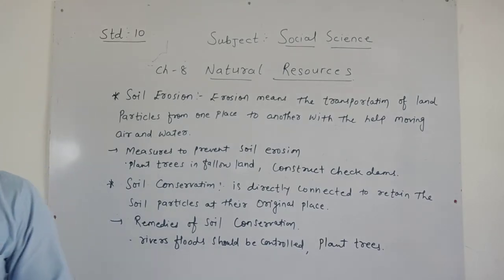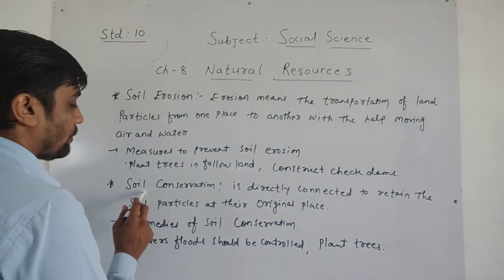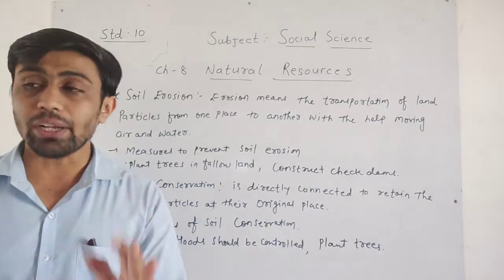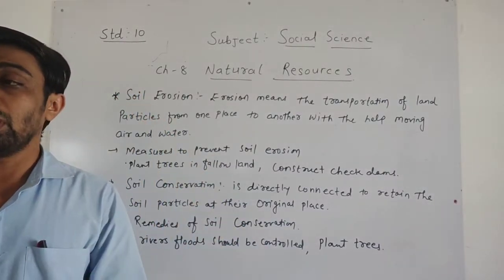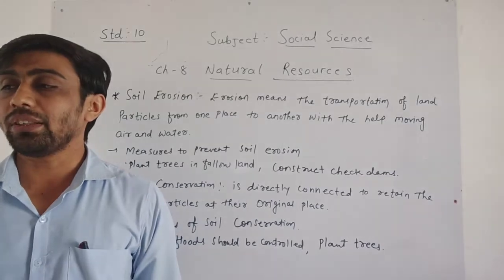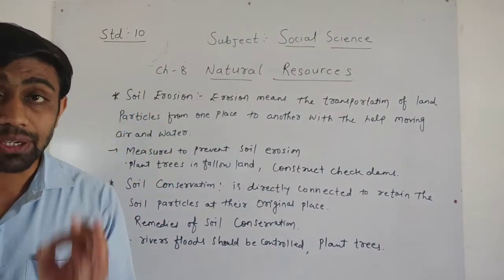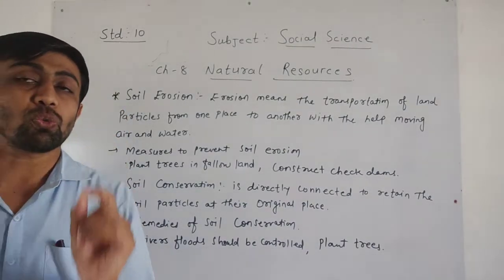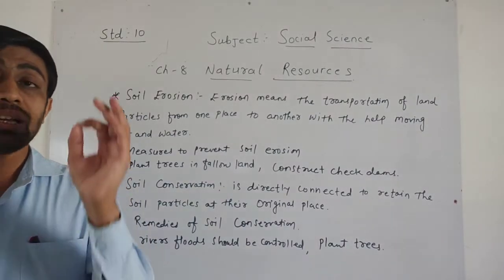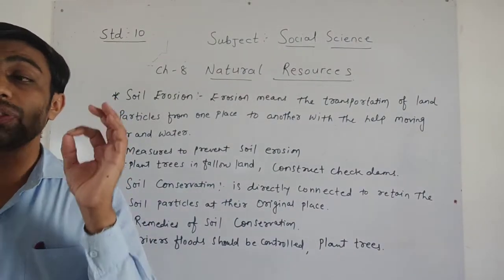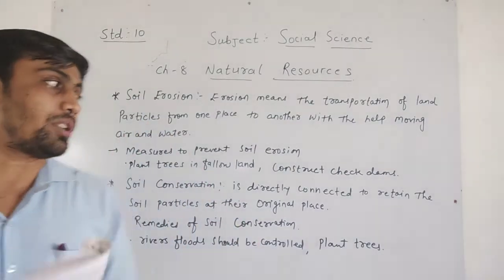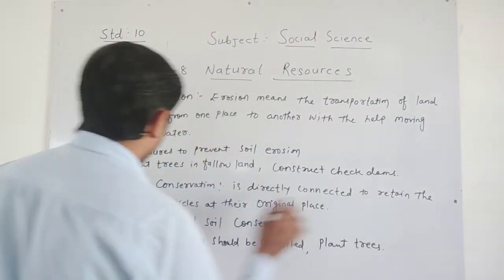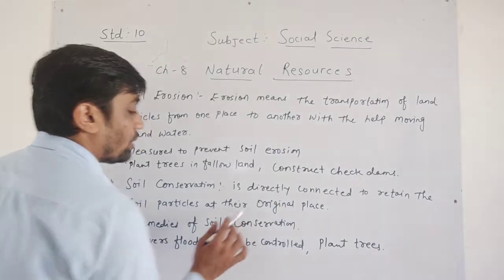Now next one, dear children, they have given the information about soil conservation. Soil conservation means to prevent soil erosion and to maintain its quality. It means we have to stop the soil erosion as well as maintain the soil quality. Soil conservation is directly connected with retaining the soil particles at their original places.